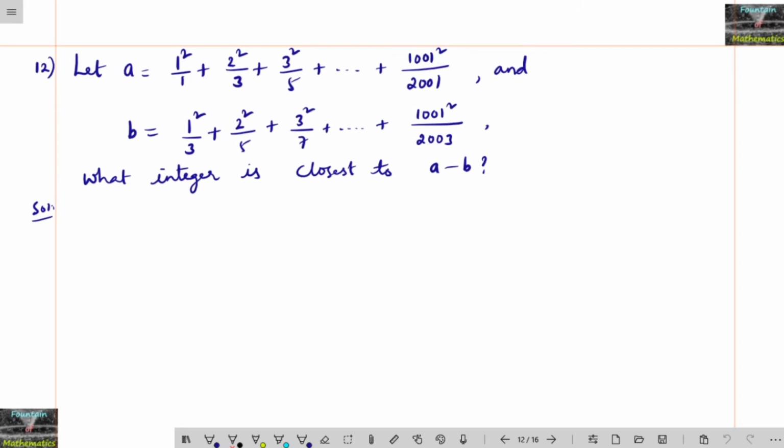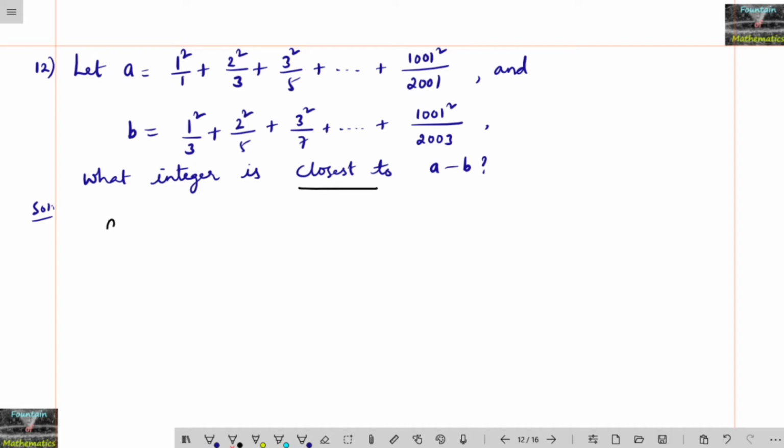Let a be equal to 1 square upon 1 plus 2 square upon 3 plus 3 square upon 5 and so on plus 1001 square upon 2001, and b is given as 1 square upon 3 plus 2 square upon 5 plus 3 square upon 7 and so on plus 1001 square upon 2003. Then what integer is closest to a minus b?